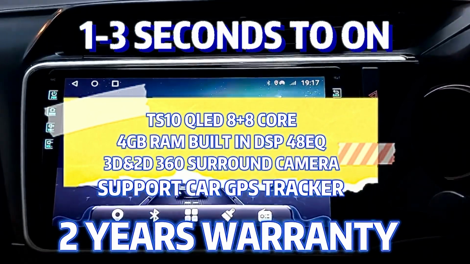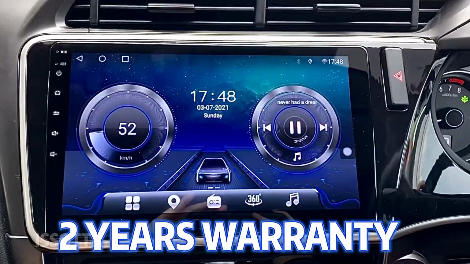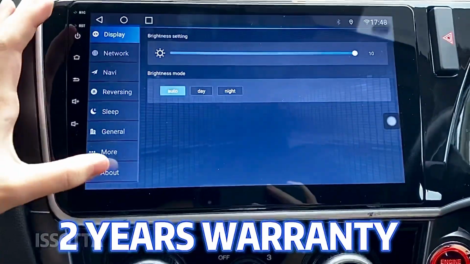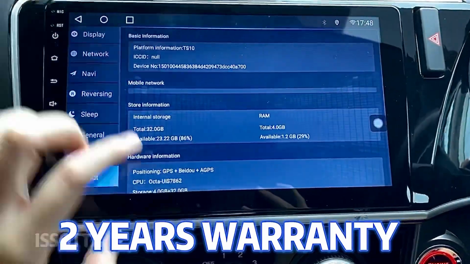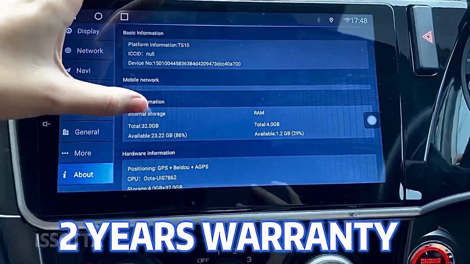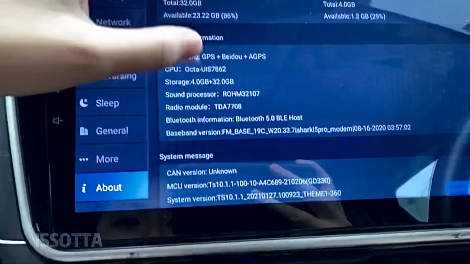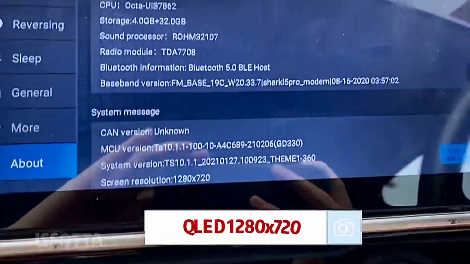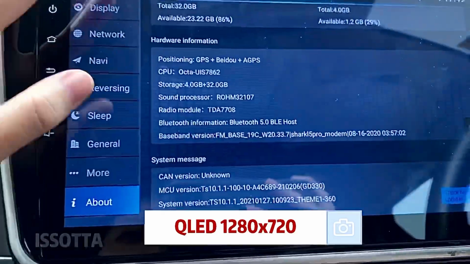It is very fast, only takes 3 seconds to turn on. Okay, so I'm going to introduce this 4GB RAM, 32GB ROM, 8 plus 8 core with 360 camera. So TS10, 32GB ROM and 4GB RAM. Bluetooth 5.0 and then resolution 1280x720.